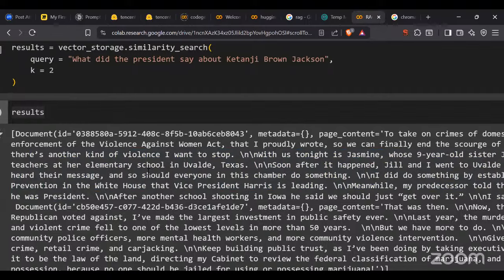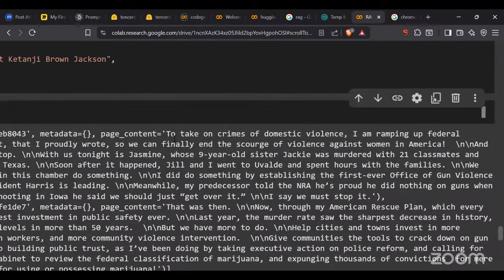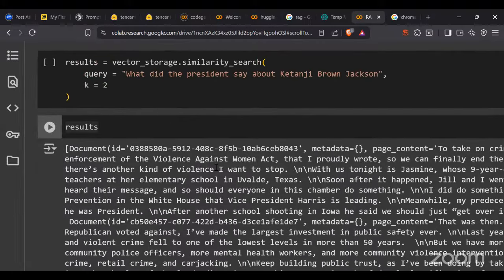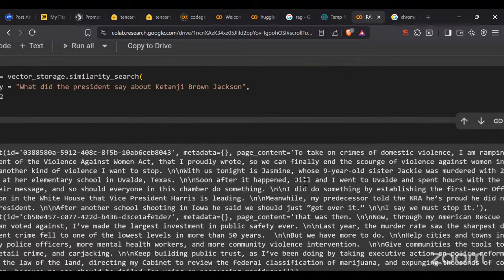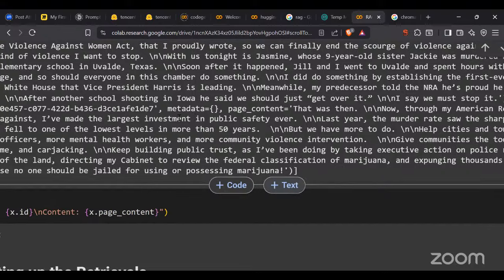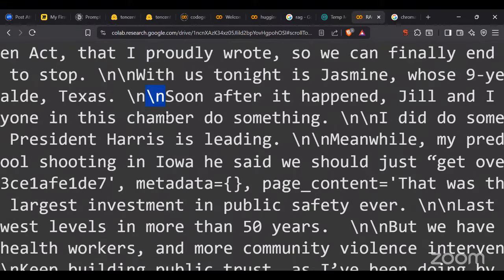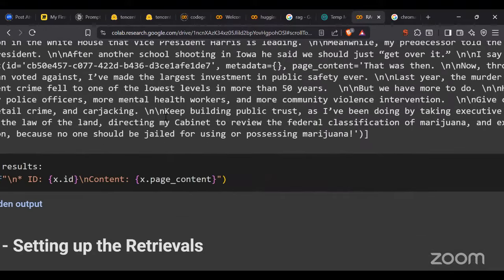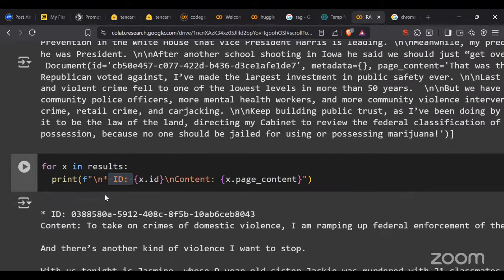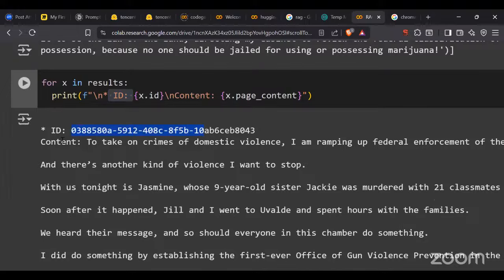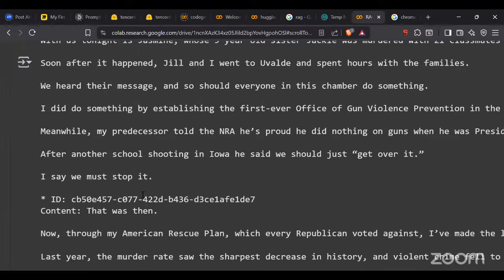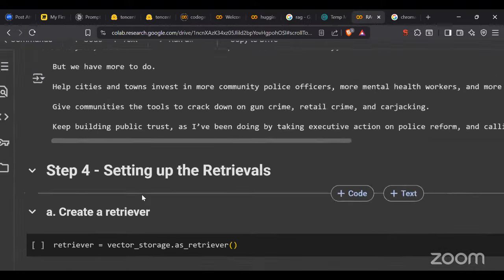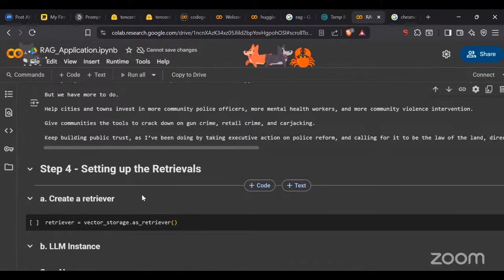Now if you read the file, guys, in the page content: to take on crimes of domestic violence, I'm ramping up federal support under the Violence Against Women Act, and then I proudly wrote that. So the output is going well. But again, if you see, we are having slash n and spaces. So I tried to remove that slash n and make it more usable. So id and content are there, and this is where the content starts. Wherever the slash n's are, it gives me extra spaces here. Okay, now my data has been generated.